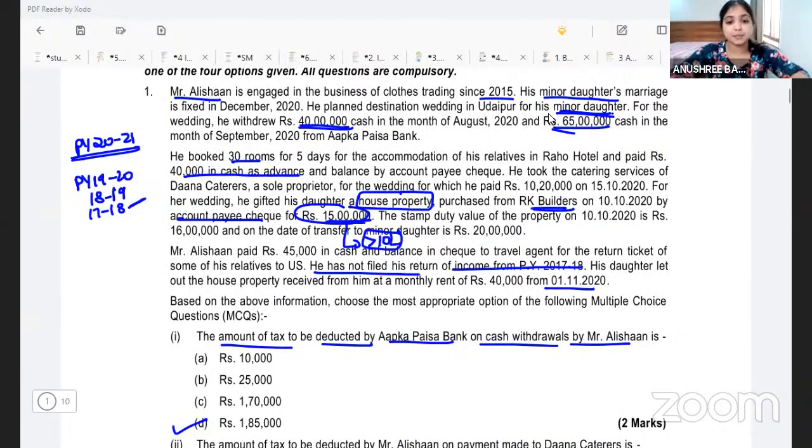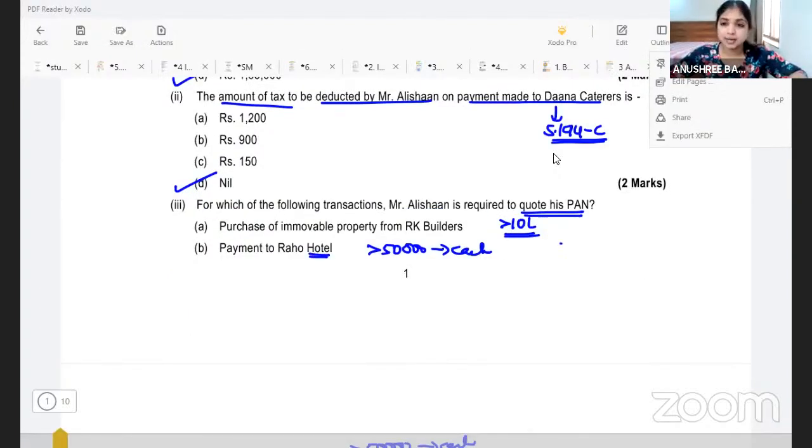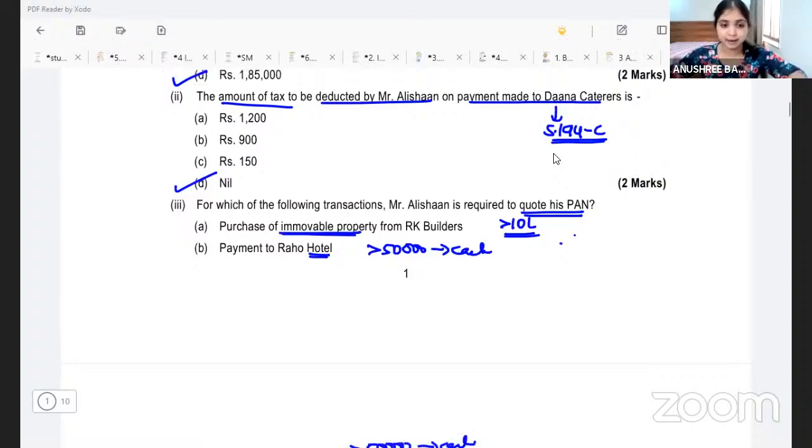For immovable property, how you made the payment doesn't matter. So even though I did not make the payment by cash, I still have to quote my PAN number for this immovable property. Why? Because I spent more than 10 lakh for it. I spent 15 lakh. So here we definitely have to quote the PAN.